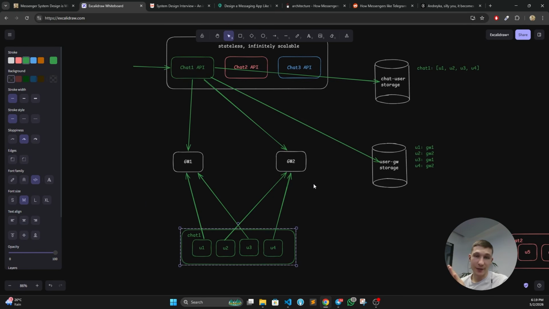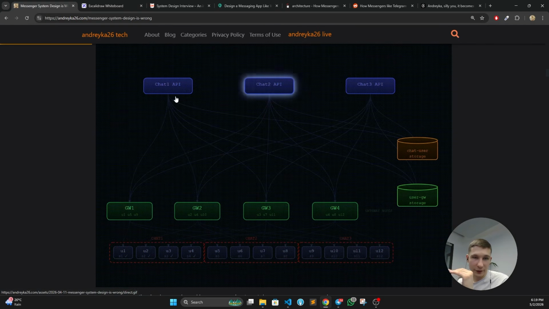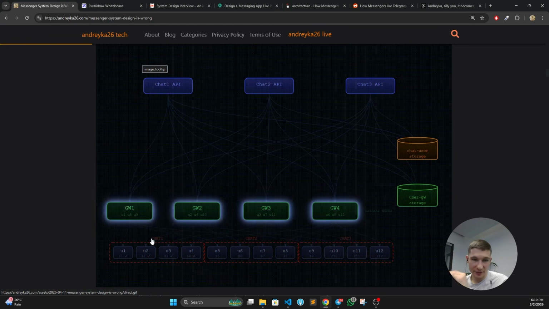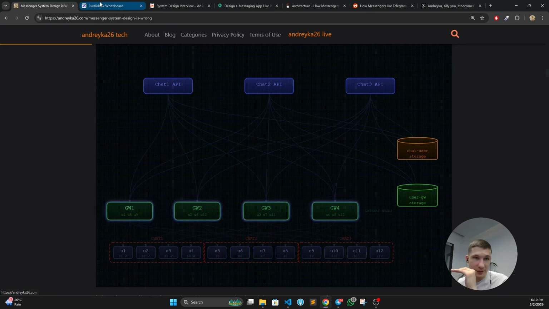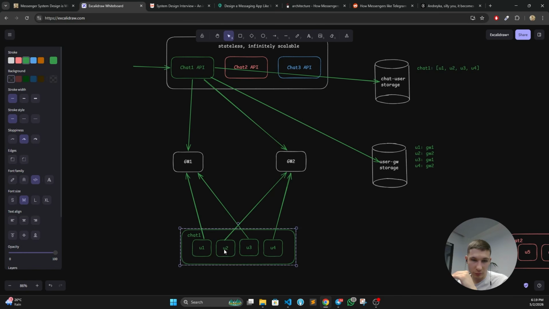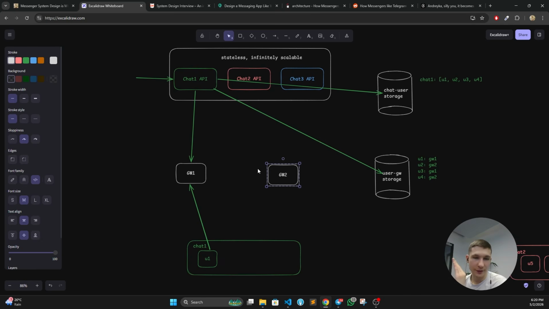But does it actually scale? My answer would be no. And now let's go to a GIF picture and some other diagrams that will show why it won't be scaling. On this GIF, you can clearly see that a single message from chat API produces a broadcast to all the gateway nodes. A fair point would be to say that's only the case when we have participants per chat more than or equal to the number of gateway nodes. So if a single chat has only a single user, it won't be a broadcast, right? So if I do this, of course, in this case gateway 2 will not receive any update.